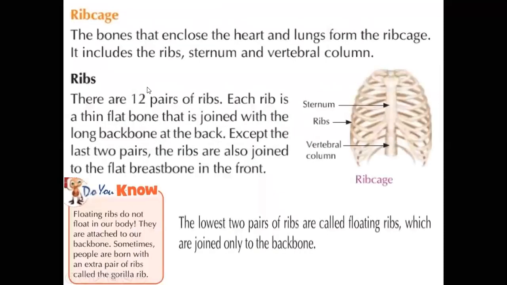Rib cage. Come to the point. The next one is the rib cage. These are the bones that enclose the heart and form the rib cage. See this, the curved bones. You know, our lungs are also present inside the rib cage, as well as the heart. Yeah, in this portion we have the lungs, like this.